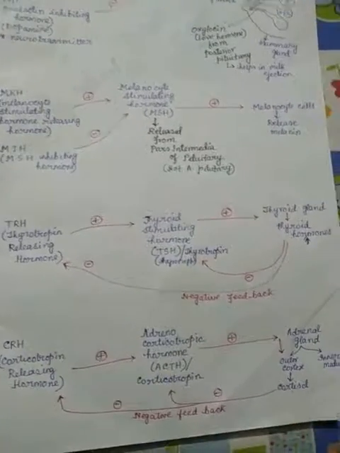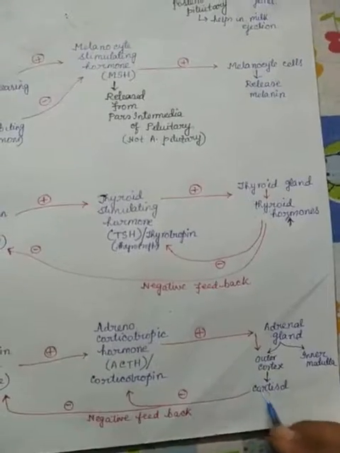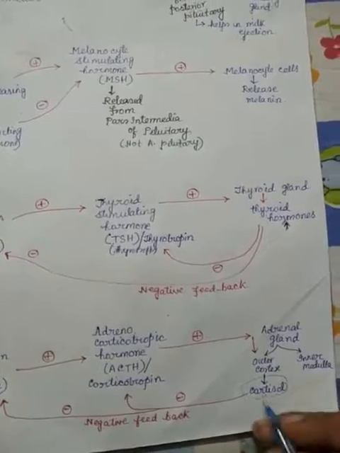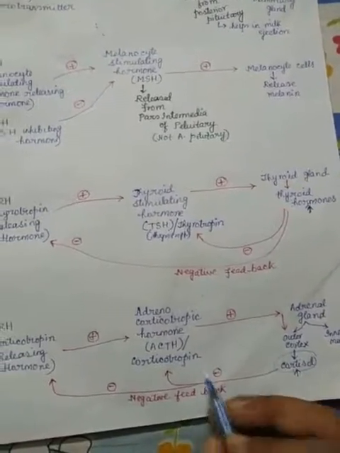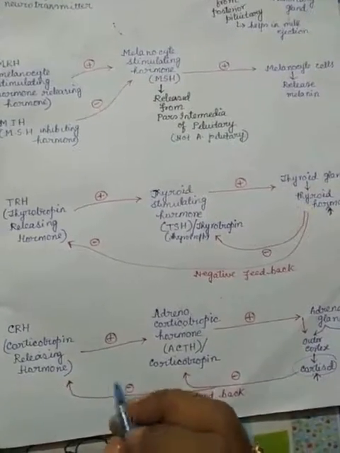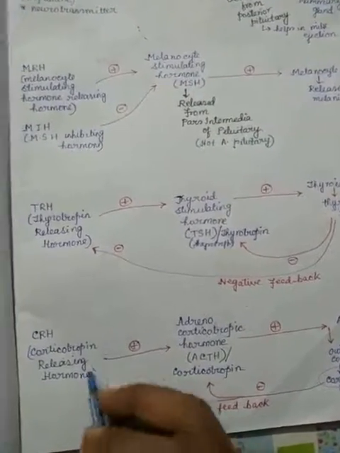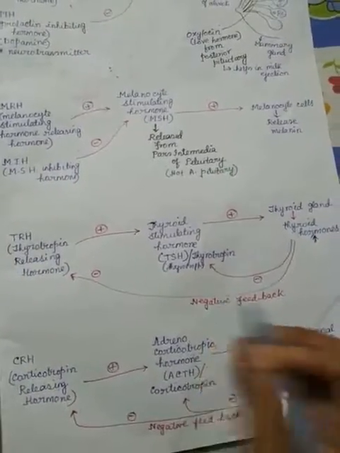Okay, when the level of cortisol is high or increased, this inhibits the secretion of corticotropin as well as it inhibits the secretion of CRH hormone. Same as we have found in thyroid stimulating hormone.